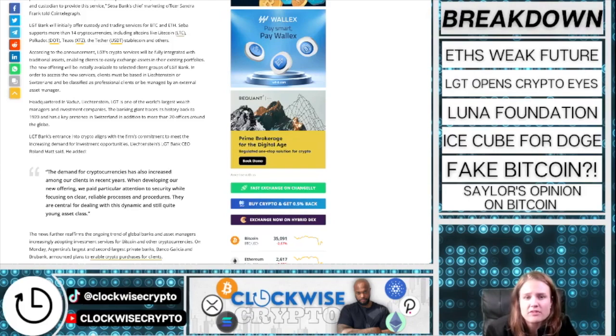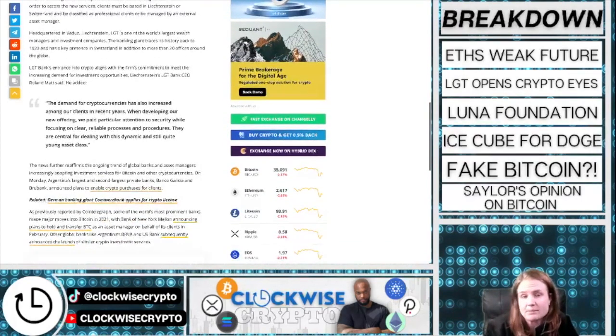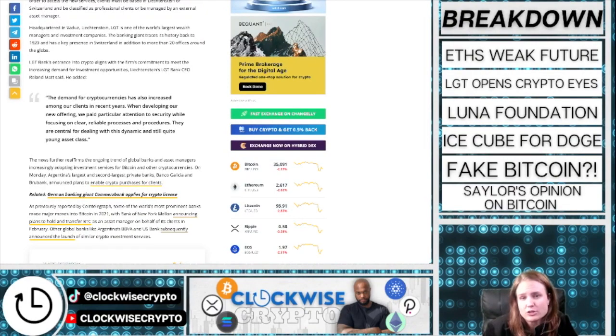This new service will be available to select clients in Liechtenstein and Switzerland. So if you're located in one of those areas, definitely something to check into. In order to access the new services, clients must be based in Liechtenstein or Switzerland and be classified as professional clients or be managed by an external asset manager. LGT is a global banking giant headquartered in Vaduz, Liechtenstein. The company has a long history dating back to 1920 and has a strong presence in Switzerland, as well as more than 20 offices worldwide. So they're definitely growing, seeming to continue to grow.